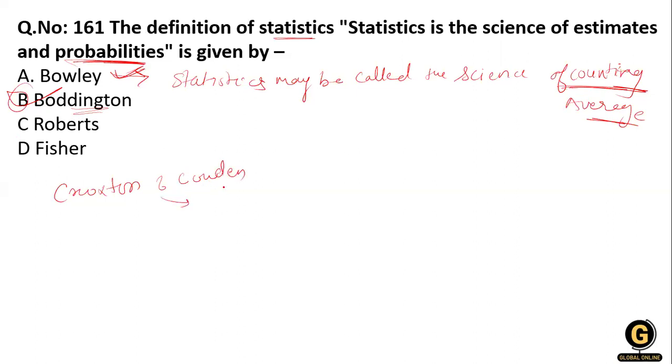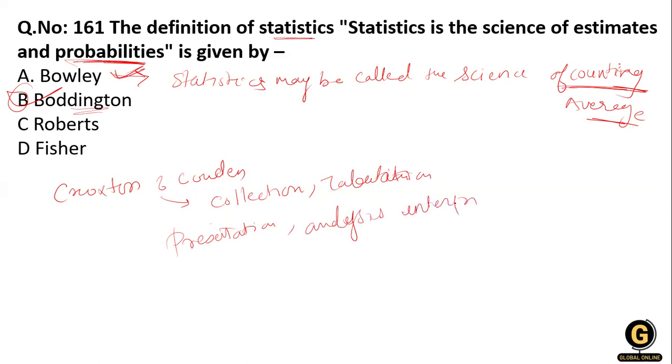They give the definition of statistics: statistics is the collection, tabulation, presentation, analysis, and interpretation of numerical data.